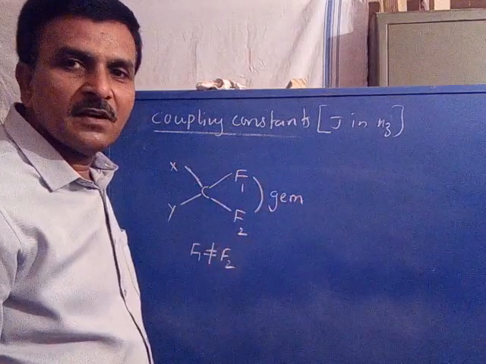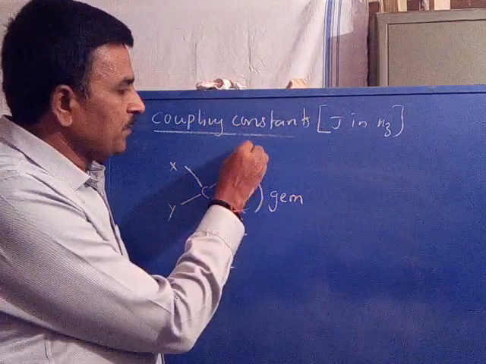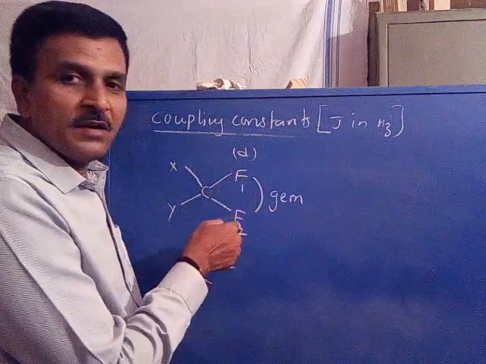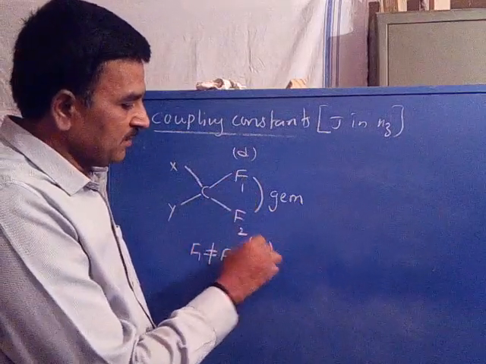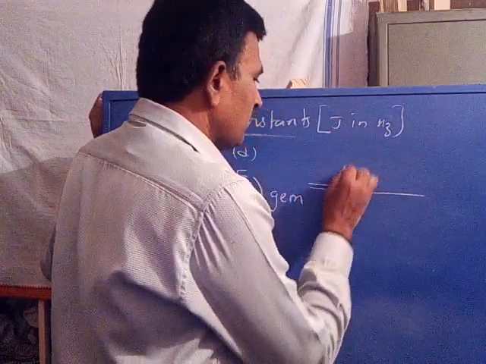This coupling interaction is called geminal coupling interaction. The first fluorine, F1, appears as a doublet, 1 plus 1. The second fluorine also appears as a doublet, 1 plus 1. So two doublet signals appear.